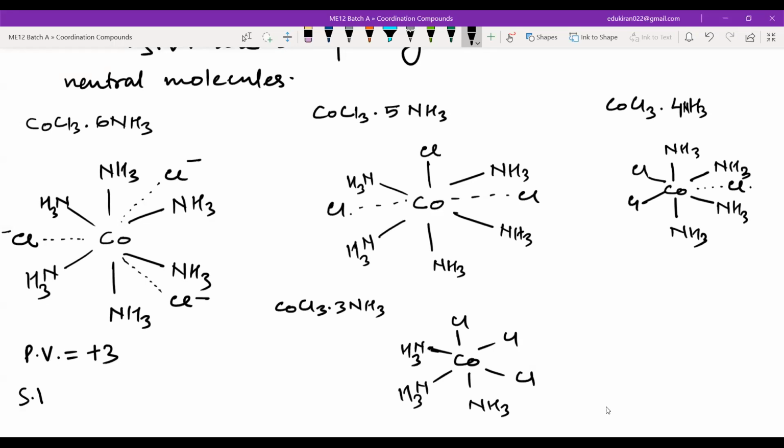Primary valency. Secondary valency is fixed, equal to 6 in all of these cases. But regarding the primary valency, why is it plus 3? Since there are 3 Cl negatives. You have to look at the structure. You just have to look at the number of ionizable chlorine. How many ionizable chlorine are there?